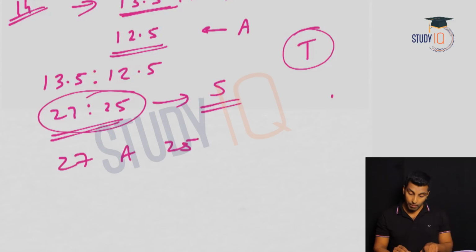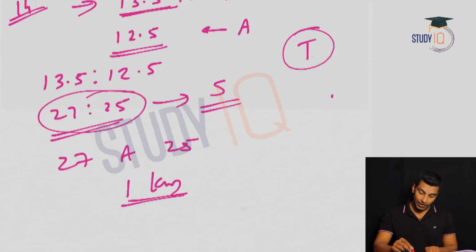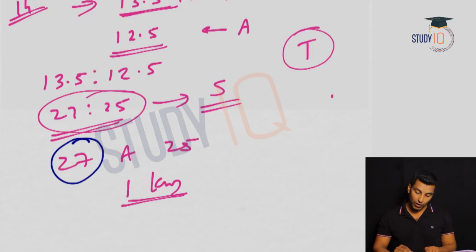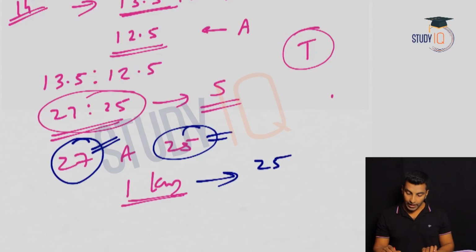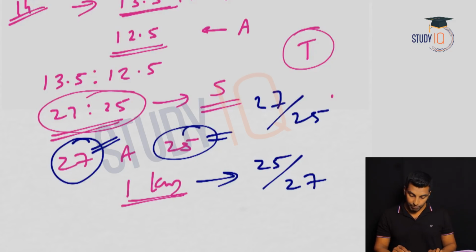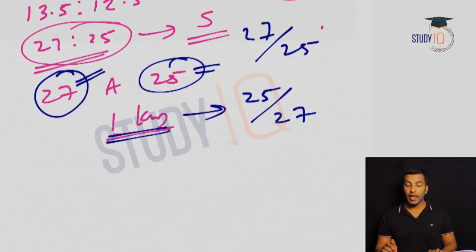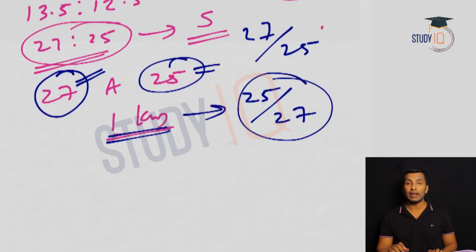So we can understand this as 27 kilometers and 25 kilometers. If B travels 1 kilometer, A travels 25 by 27 kilometer.